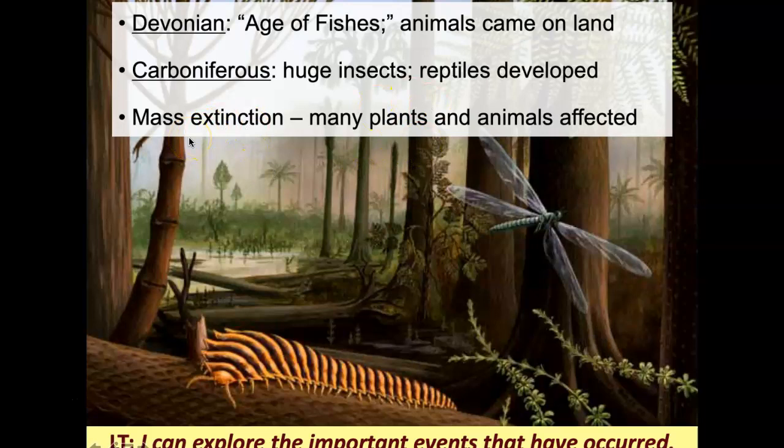And at the end of the Paleozoic, there's a mass extinction, and a lot of plants and animals were affected. Of course, a lot of these larger organisms, we see their descendants today, but they're certainly not that big. And one of the theories that scientists have is that there was so much oxygen in the atmosphere during this time that the insects could grow to be so much larger because of all the oxygen that was available to them.